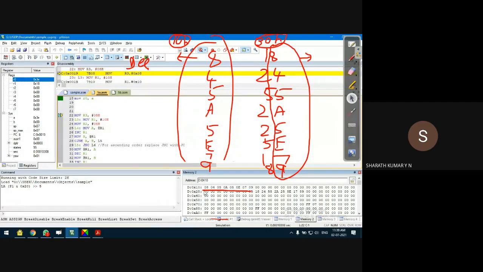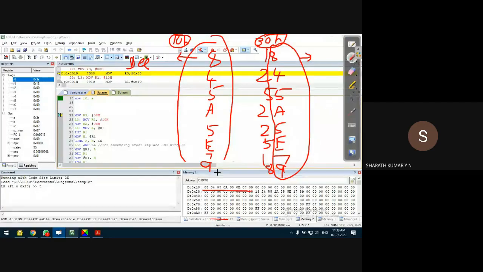But starting from location 10H, data will be arranged in a particular order. In my case in this program it is descending order. You can write the program for ascending order also. Once it is arranged in ascending or descending order, we can pick the data according to our requirement. We can pick the largest or the smallest from the memory. Fine, so let us run the program. Observe the location starting from 10H. The data will be arranged in descending order.